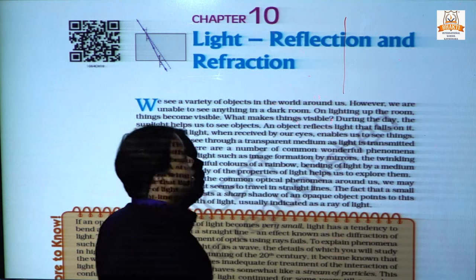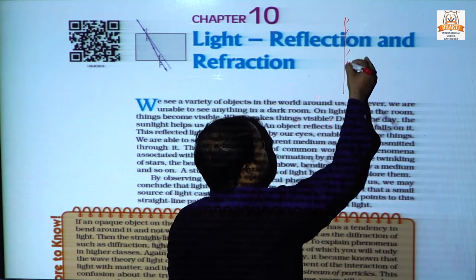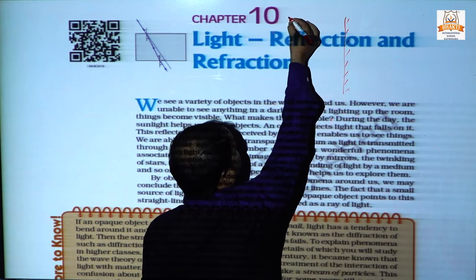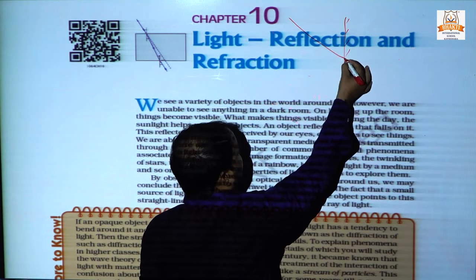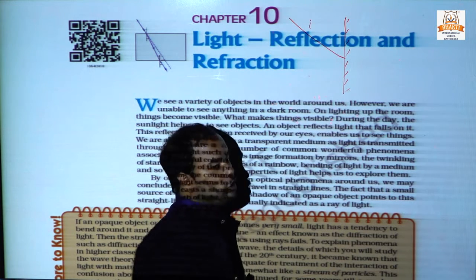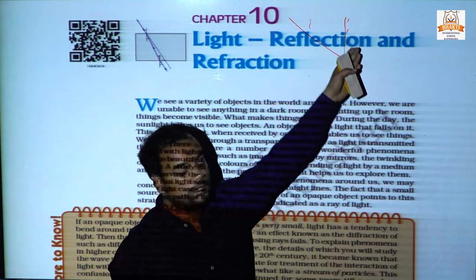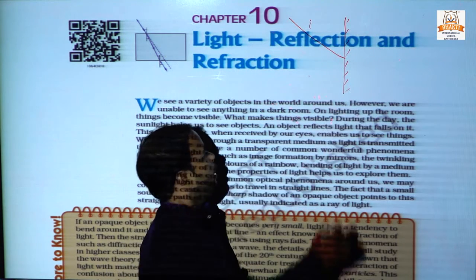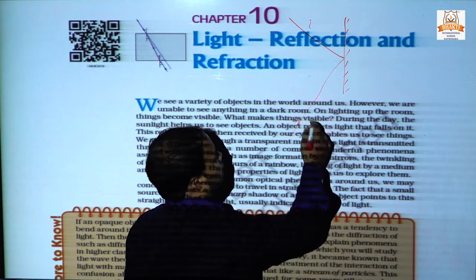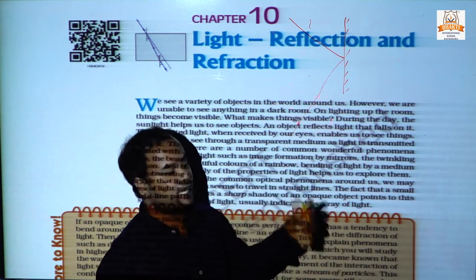This is a plane mirror. And a ray of light, the incident ray of light, falls on a plane mirror and is reflected, forming the same angle.